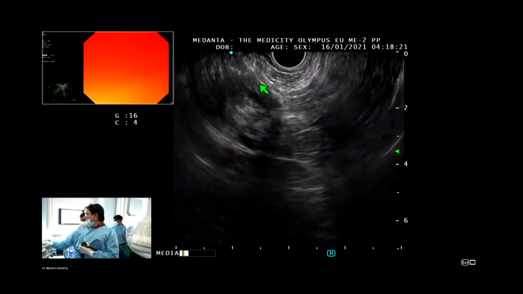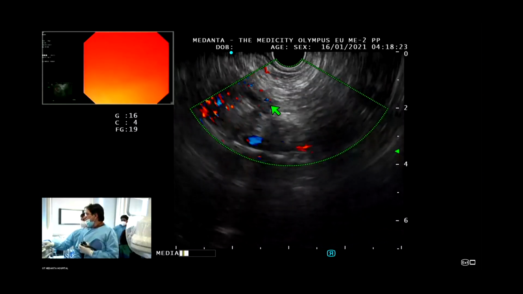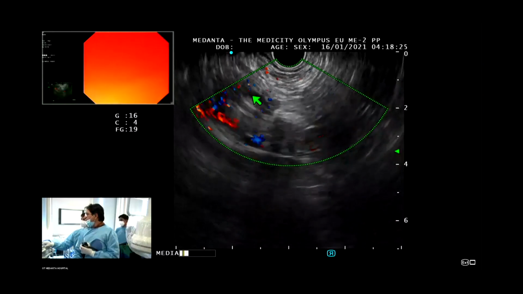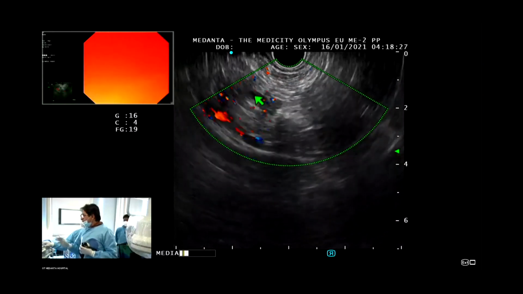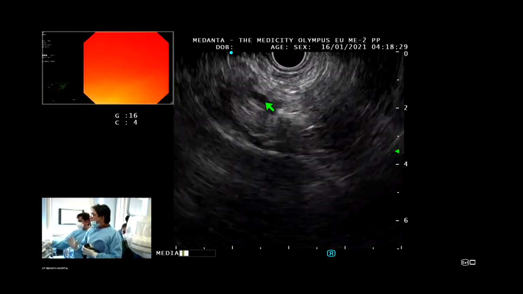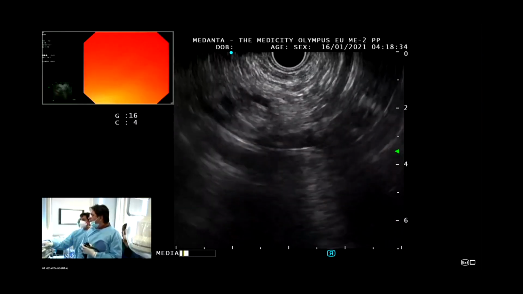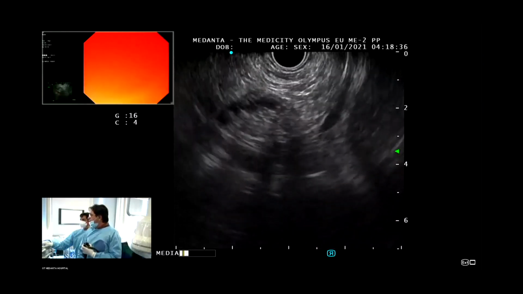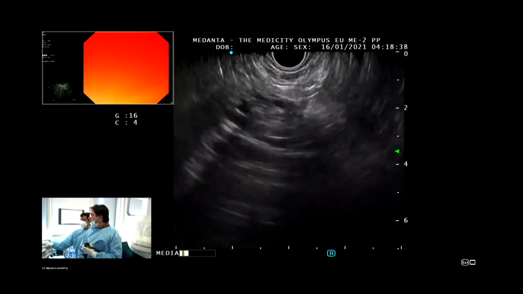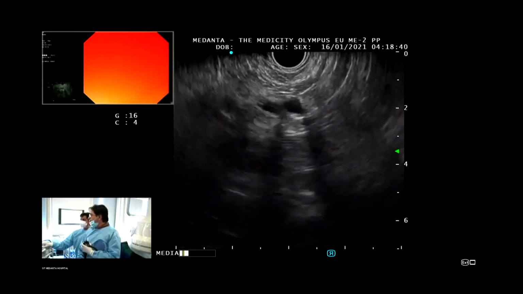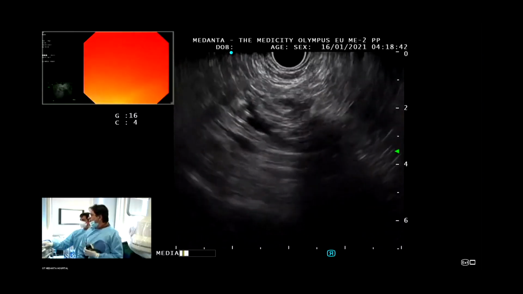Can you put the Doppler? So see the PD. Can you see the dilated PD? Remove the Doppler. Now the important thing is the PD was normal in the head and it is dilated in the distal body. Now I will follow the PD to focus the lesion. The best way to focus the lesion is to follow the PD. So I am following the PD.